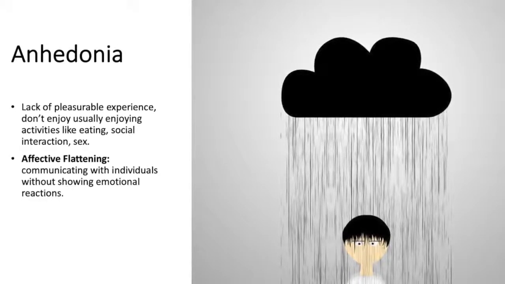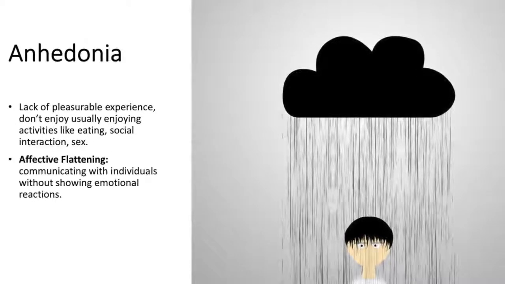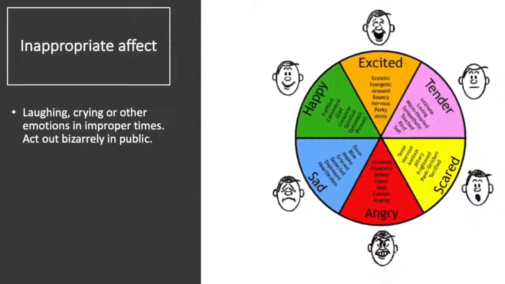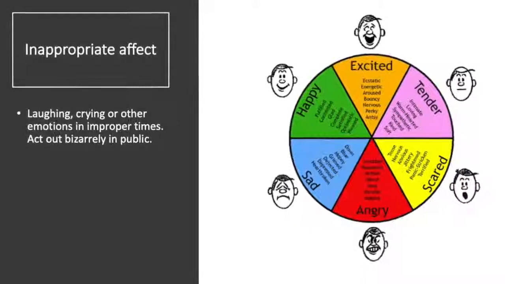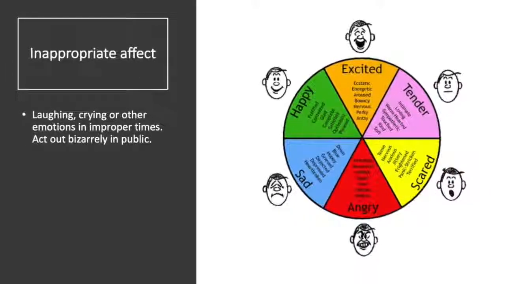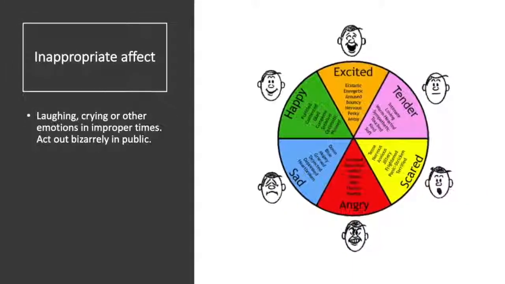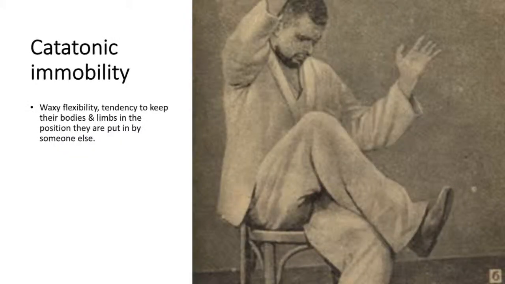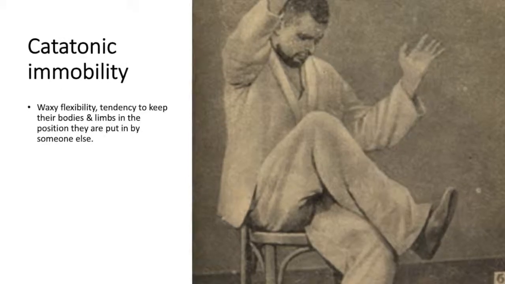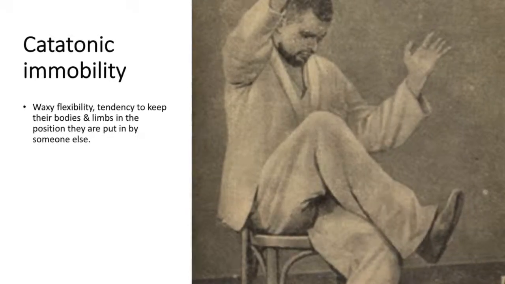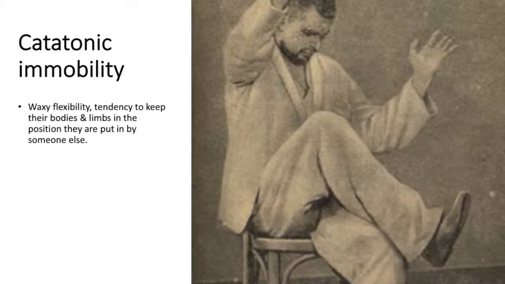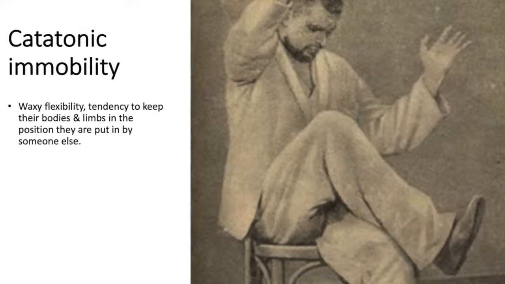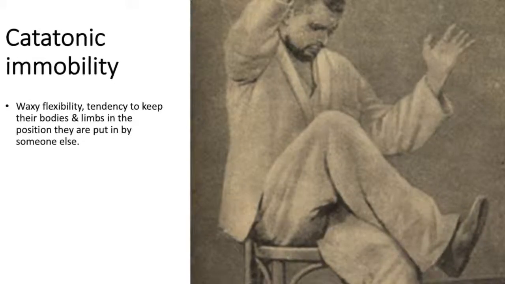Affective flattening is when individuals communicate without showing emotional reactions. Inappropriate affect. This is when individuals laugh, cry, or show other emotions at improper times. They act out bizarrely in public. Catatonic immobility is waxy flexibility, whereby it is the tendency to keep their bodies and limbs in the position they are put in by someone else, like a wax doll, for example, a wax model.